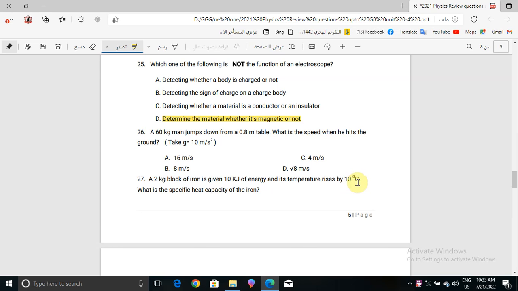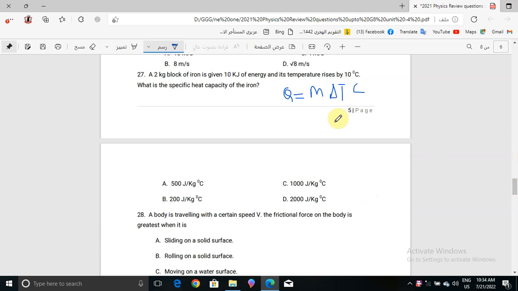So the formula we will use here, Q is equal to mass times the change of temperature times C. So when you calculate it, you will find choice A, which is 500 joule per kilogram degrees Celsius.